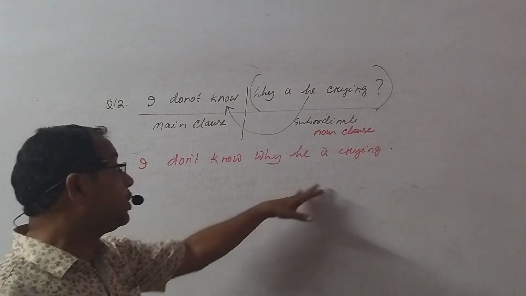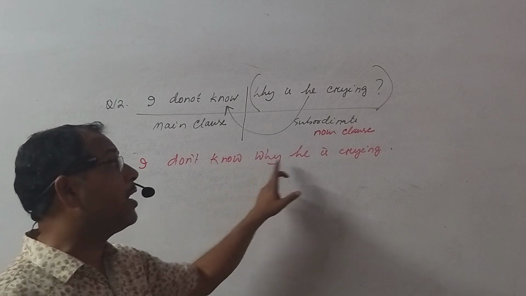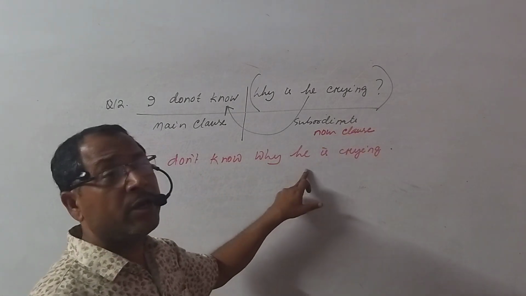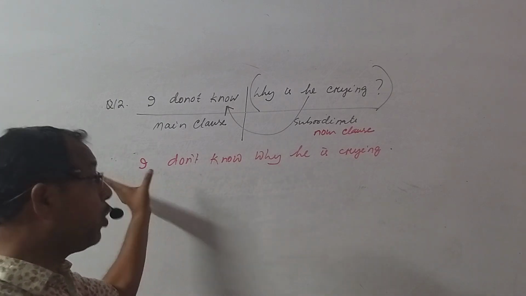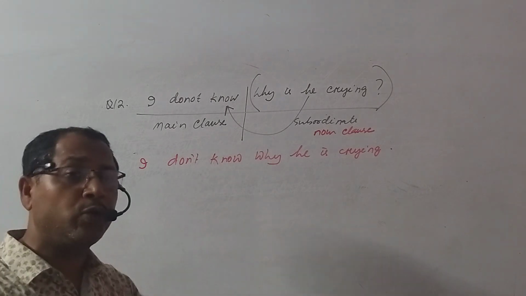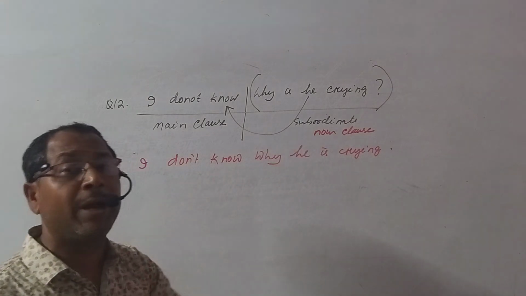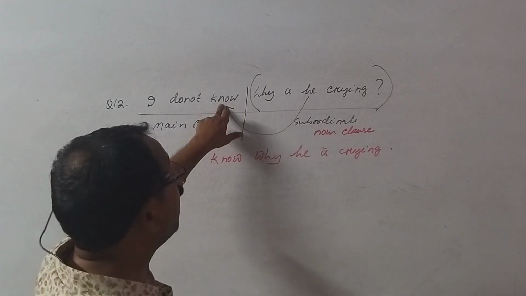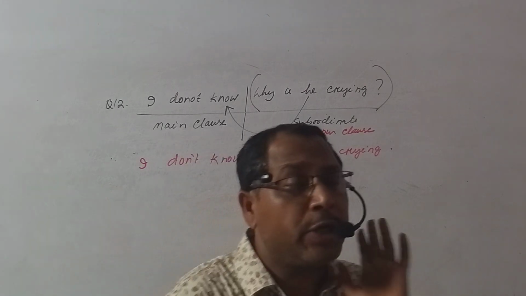It is a statement. I don't know why is he crying. You can say why is he crying? No, you cannot make it a question here. A question can be made here: do you know why he is crying? Do I know why is he crying? You can do this. But I don't know why is he crying cannot be made up because the subordinate clause is the object of the main verb know. It cannot be made negative or interrogative.